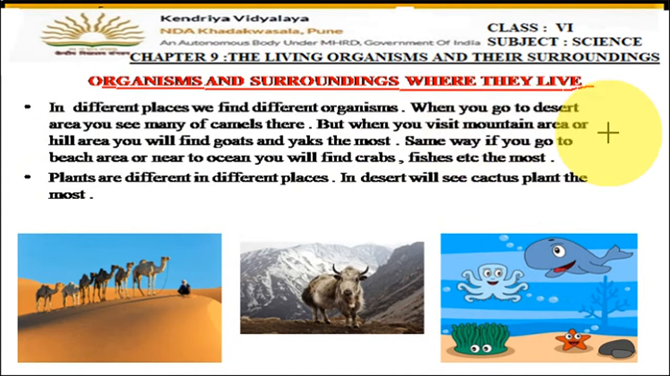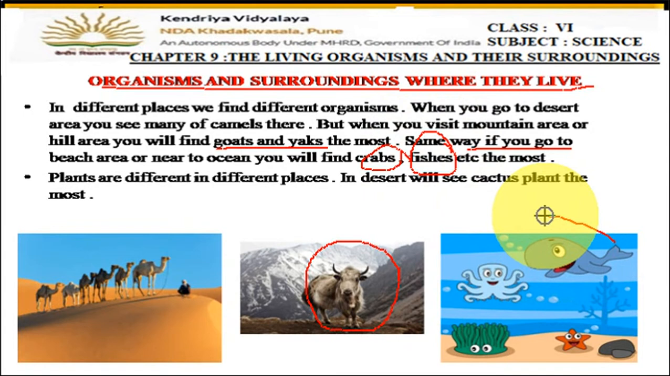But when you visit mountain areas or hilly areas you find goats and yaks. Here is a picture of the yak. So if you go to the mountain areas you find yak. Yak is not present in the desert areas. So there are different organisms which are found in different places. In the same way, if you go to the sea or the nearby ocean areas, you will find crabs and fishes. So these types of aquatic animals can be seen only in the sea.